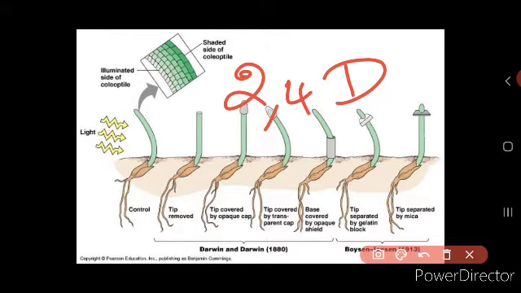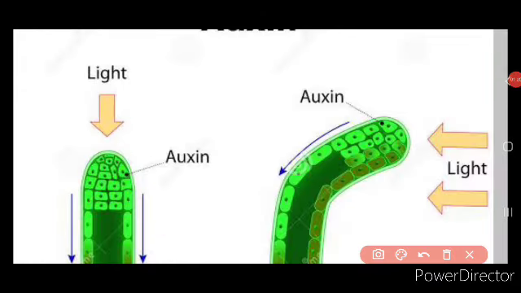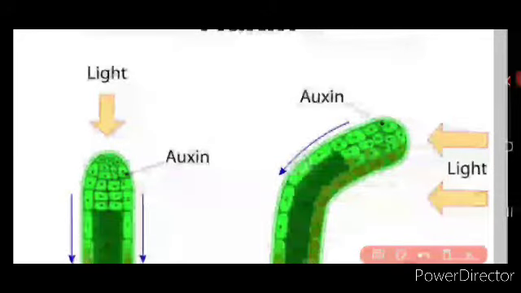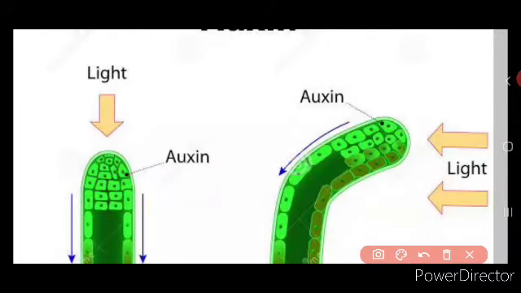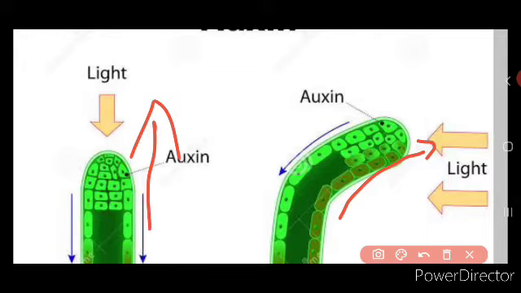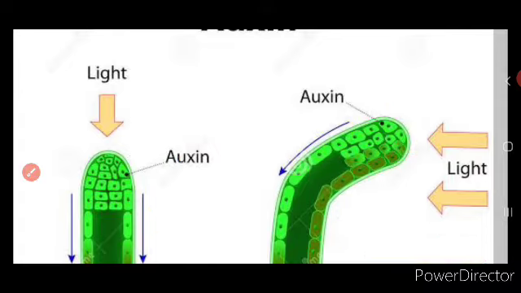Now, having seen the types of auxins, let's go into the physiological effects of auxins. How do they affect physiological activities? Let's see the first physiological effect of auxins. Auxin promotes the elongation of the stem, the root, and the coleoptile, which makes them grow. The coleoptile tip elongates, isn't it? This is only because of the auxins present at the tip of the root or the stem.